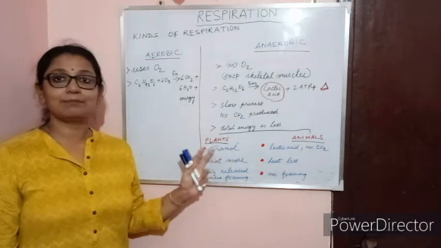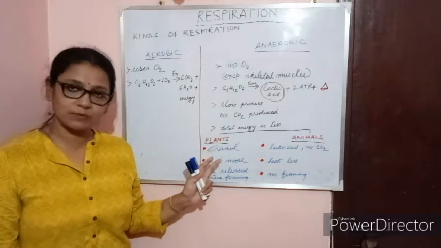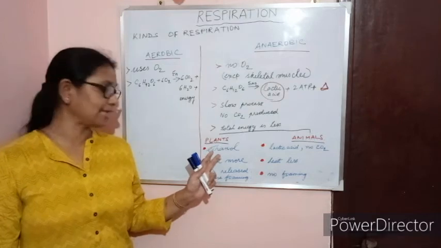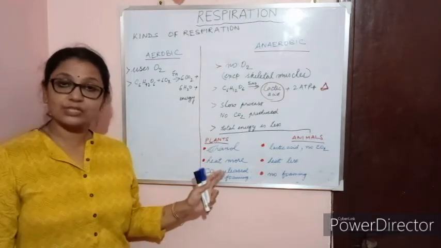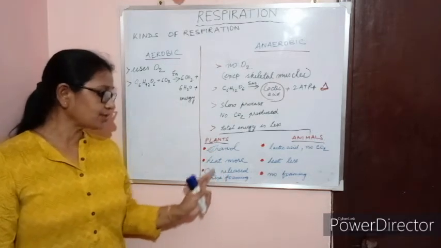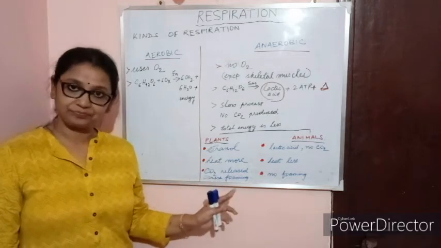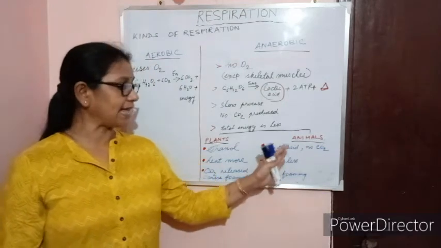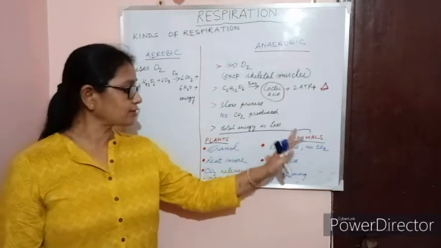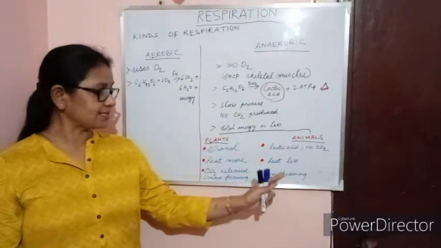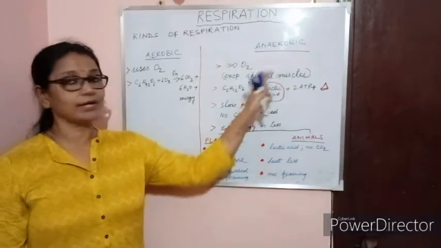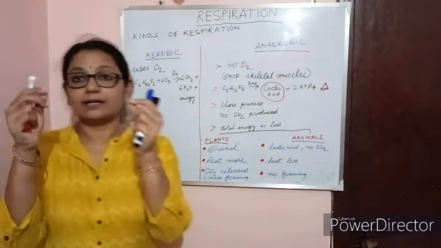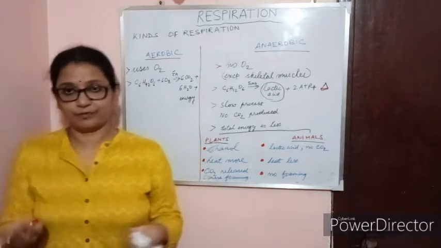In a plant involving anaerobic respiration, the end product is ethanol. Okay, the end product is ethanol. Heat which is produced is more, and carbon dioxide released causes foaming. And in case of animals, the end product is lactic acid. There is no carbon dioxide formed. The heat produced is less, and since there is no carbon dioxide involved in this reaction, there will be no foaming. Foaming is nothing but the bubbles which are formed when we take cold drinks.